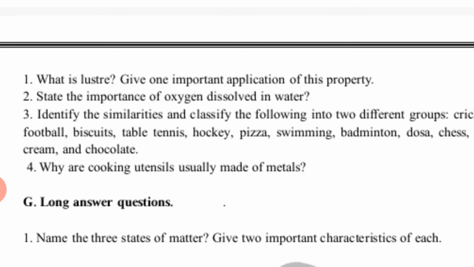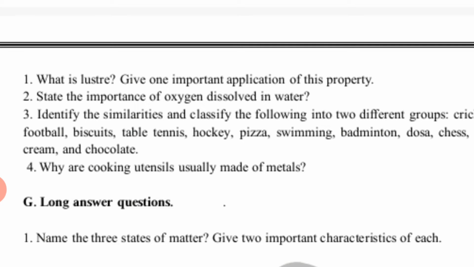Second, state the importance of oxygen dissolved in water. So it is useful for the aquatic animals because aquatic animals absorb this oxygen from water, right? Like fish which absorb this oxygen by gills.